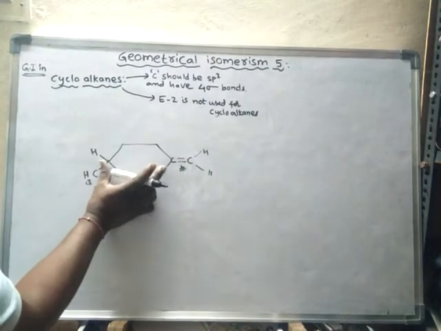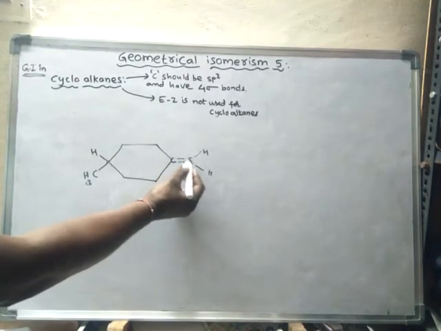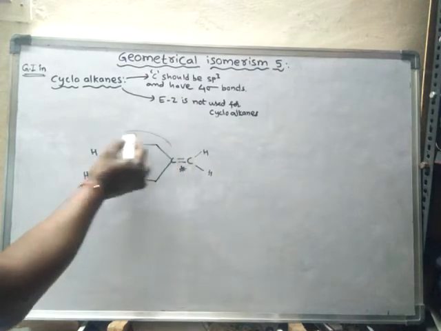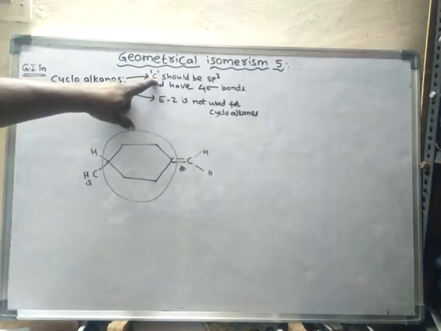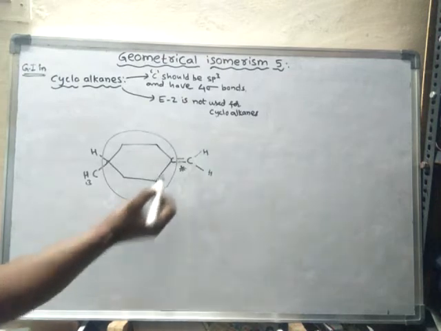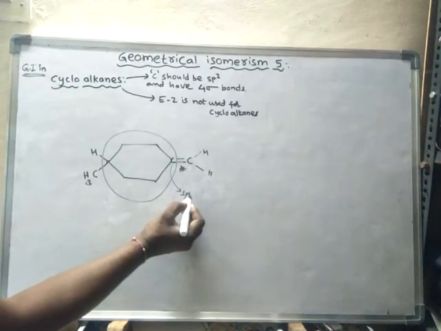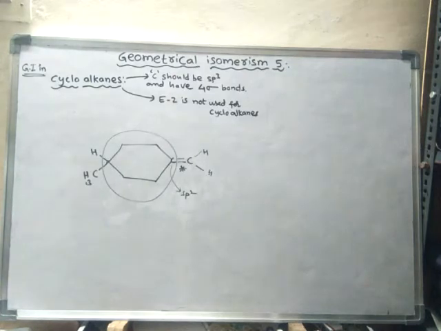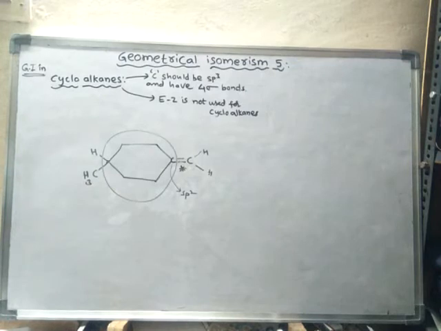Now here is the cycloalkane. This is the normal alkene part. Now for the cycloalkane, we have already seen that the carbon should be sp3. But here this carbon is an sp2 hybridized carbon. Hence, this cycloalkene also does not show geometrical isomerism.